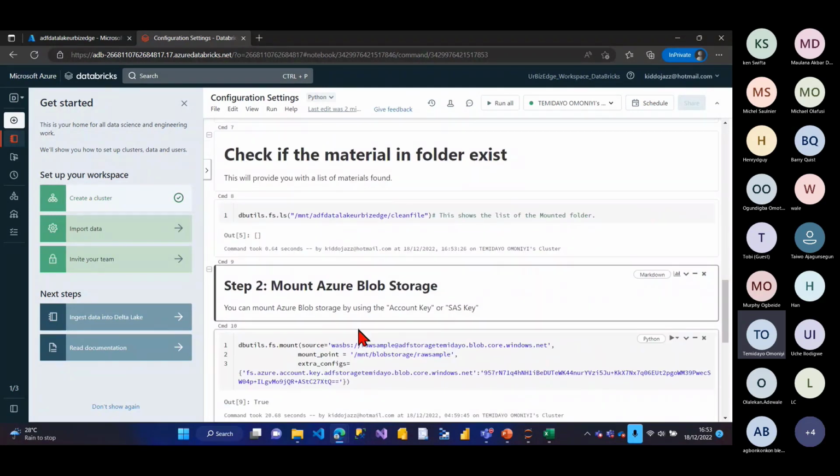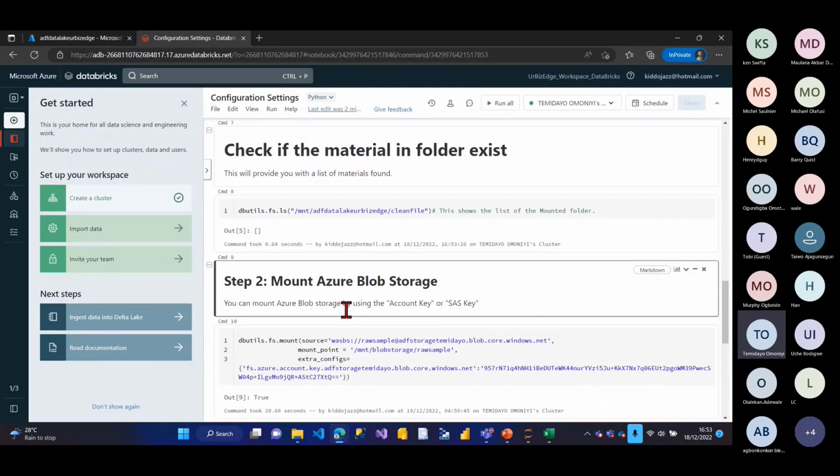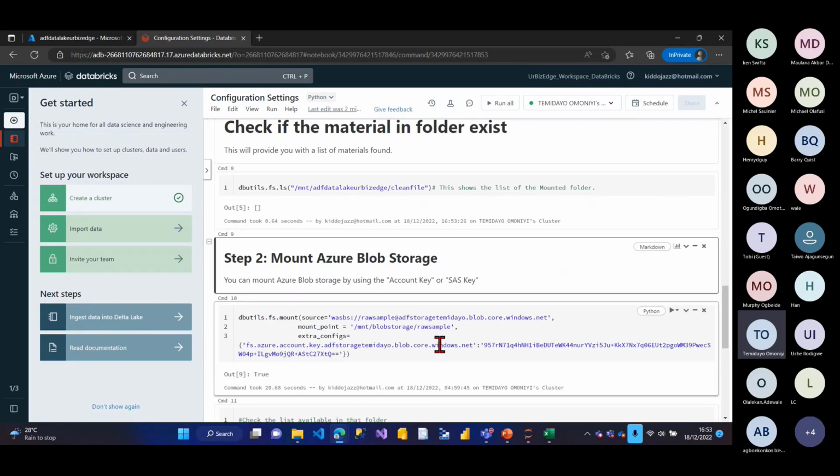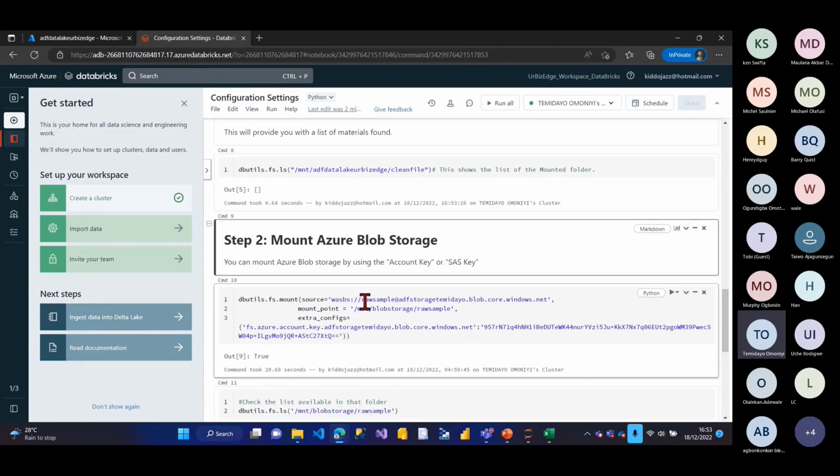So now let me also mount the blob storage. You can mount blob storage in two ways, using the account key or using the SAS key. For this one, I'll show you how to use the account key. The same way we did it. The folder I'm looking for is called raw sample. The directory is called this here, right?